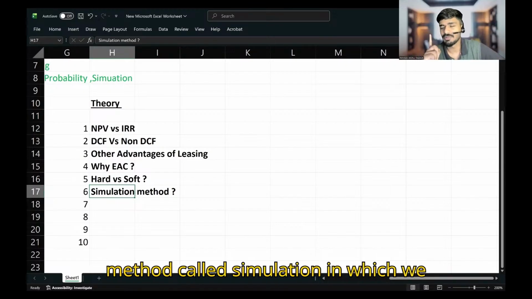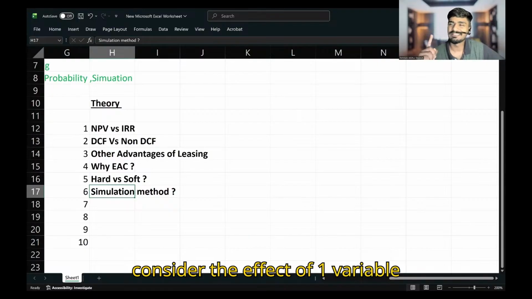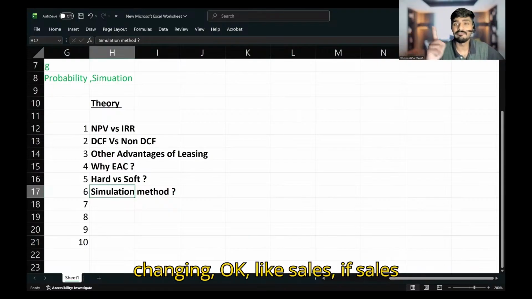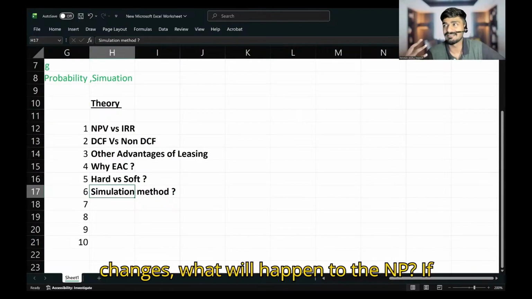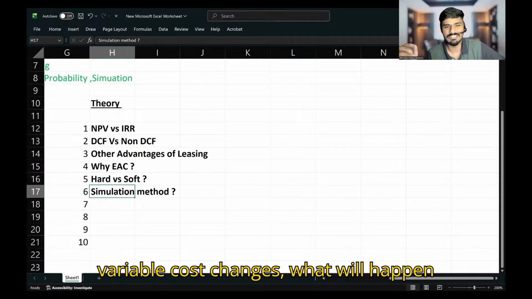So there is one method called sensitivity analysis in which we consider the effect of one variable changing, like sales. If sales change, what will happen to the NPV? If variable cost changes, what will happen to the NPV?